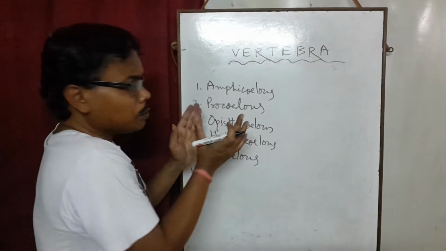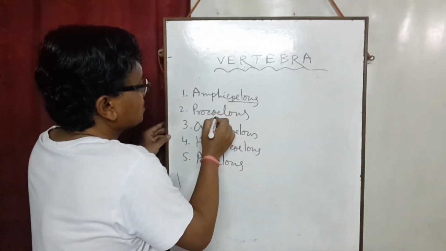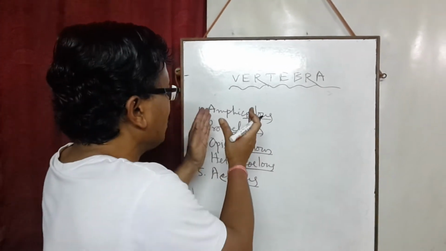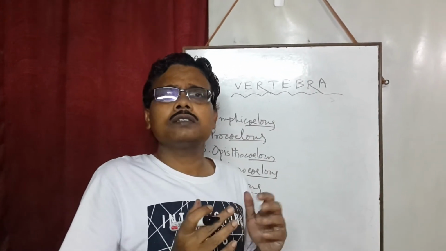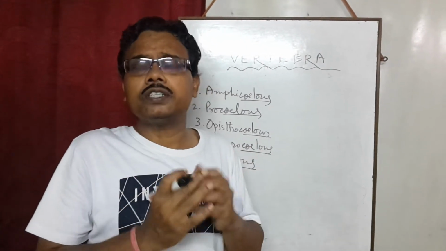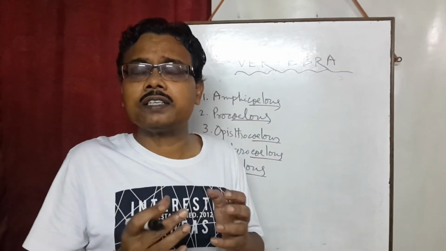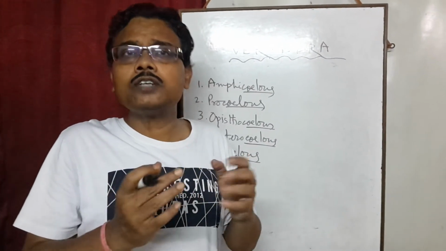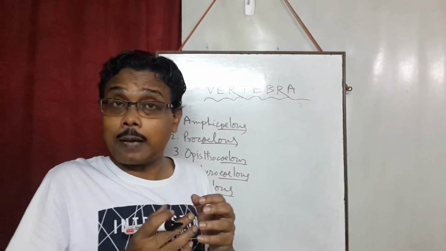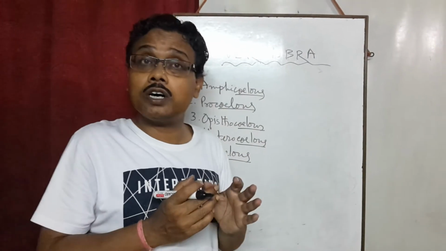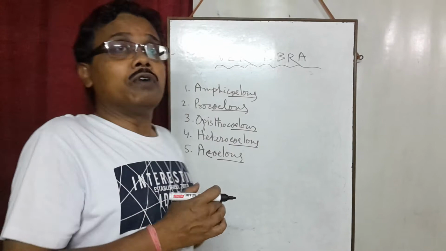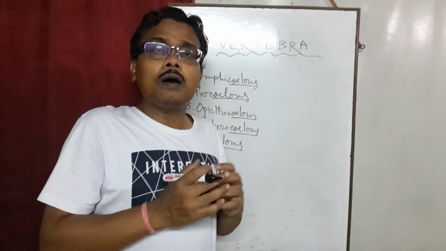In every word there is a part that is coelus. This is a terminology. What does coelus mean? Coelus means cavity, and this cavity may be present in the centrum. So according to the presence or absence of this cavity in the centrum, the names of the vertebrae come in different ways.